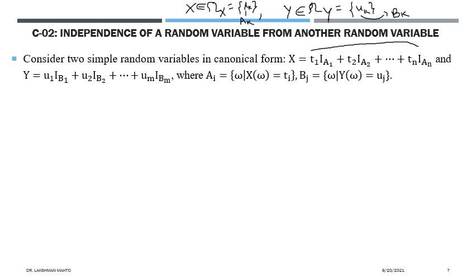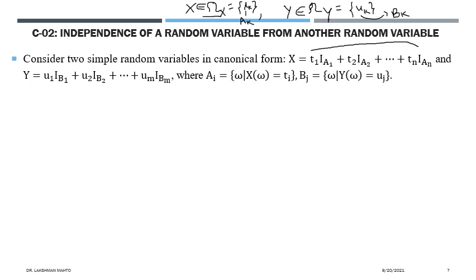No. It is very simple. Just see how many observed values X has. That is counting. That means find the cardinality of the range of X. If it has n observed values, then we will observe n Bernoulli random variables as indicator functions. Likewise, if Y has m observed values, then we will observe m Bernoulli variables as indicator functions.